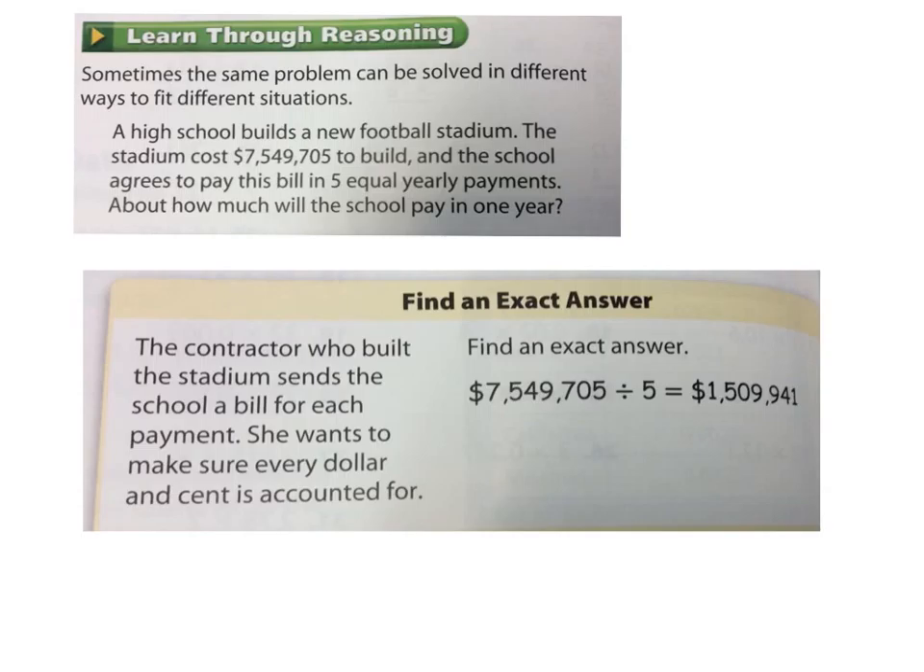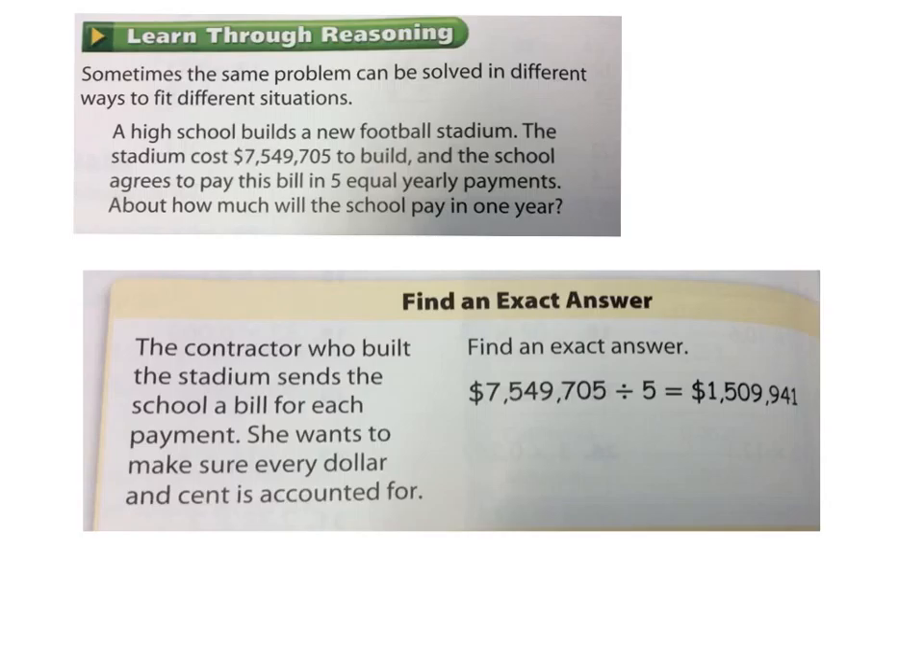About how much money will the school pay in 1 year? Now, that's the situation. We bought this new football stadium. It cost about $7.5 million to build, and we're going to pay for it over 5 years. One payment each year for 5 years.